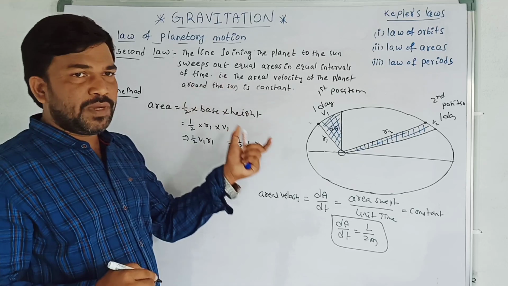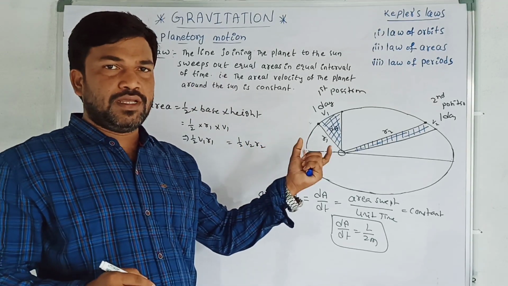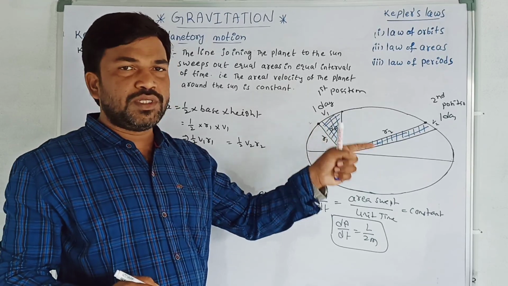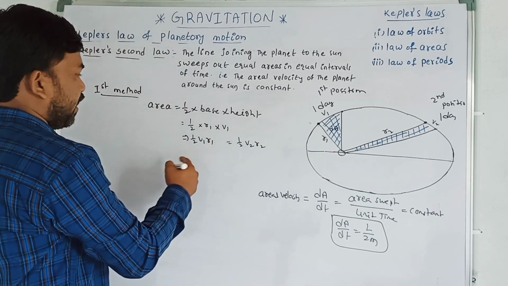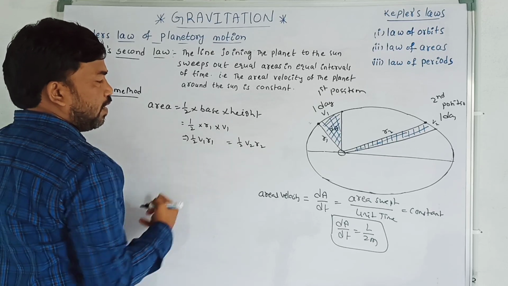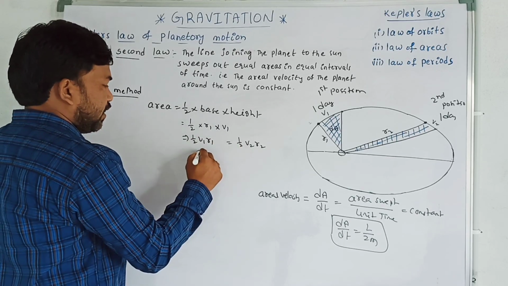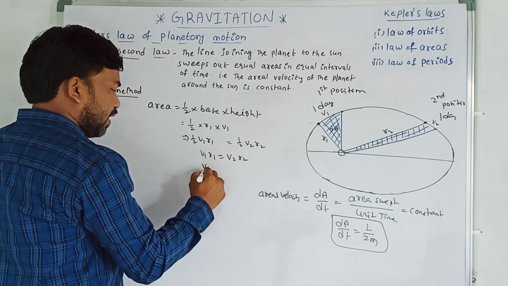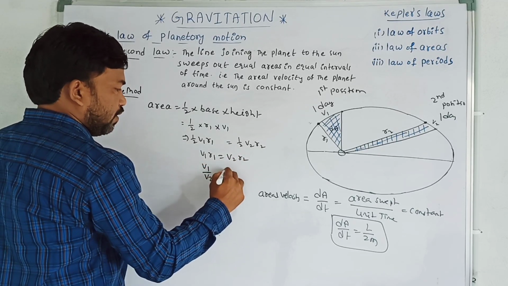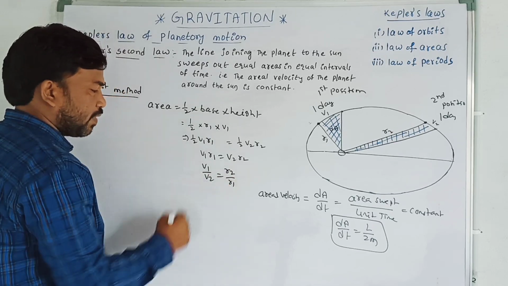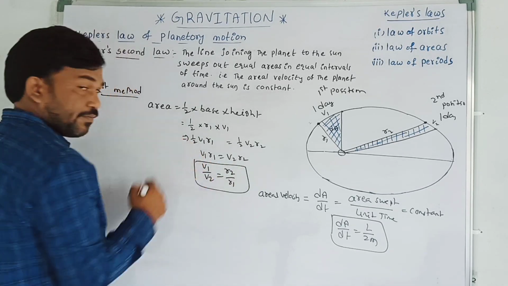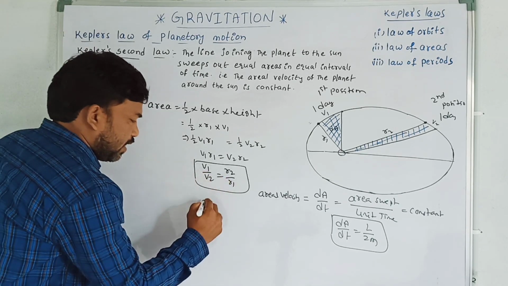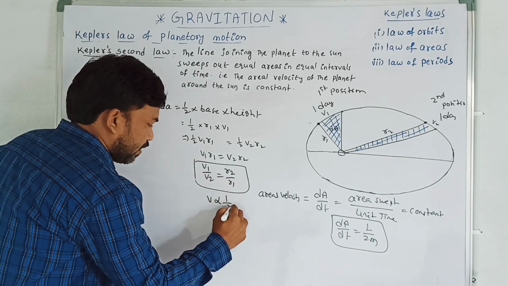According to Kepler's law, the area swept by the radius vector in different positions is the same in all positions. Therefore, half v1 r1 is equal to half v2 r2. The half cancels: v1 r1 is equal to v2 r2. Therefore, v1 by v2 is equal to r2 by r1. So, I can say that v is proportional to 1 by r.